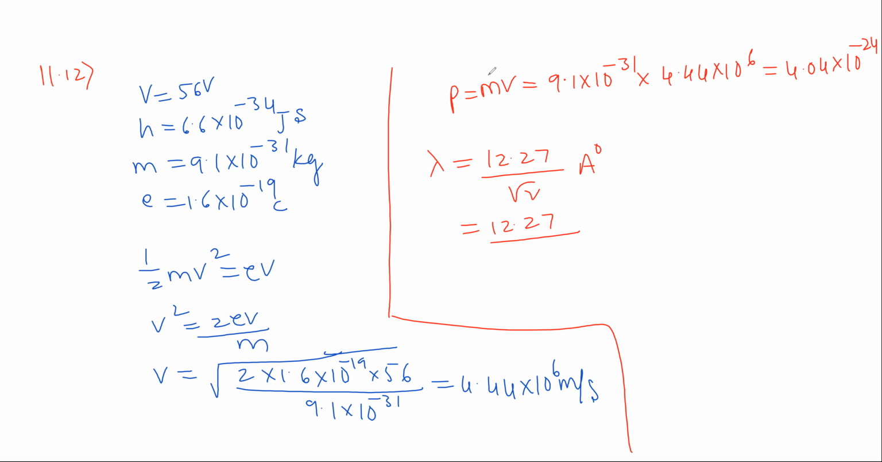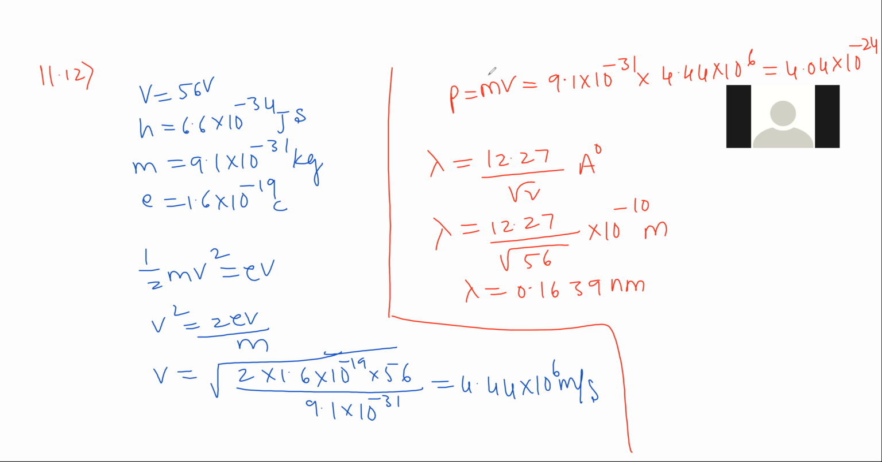So 12.27 into root of V value is 56. Into angstrom, that is 10 to the power of minus 10 meter. So the wavelength we got is 0.639 nanometer. The de Broglie wavelength of each electron is 0.1639 nanometer. So this is the solution for 11.12.